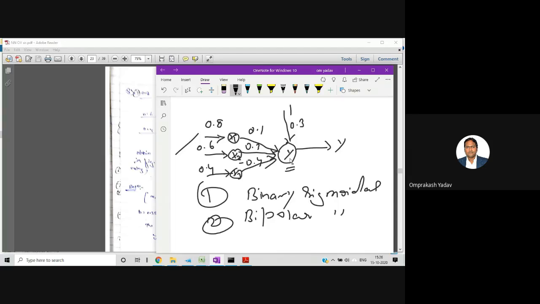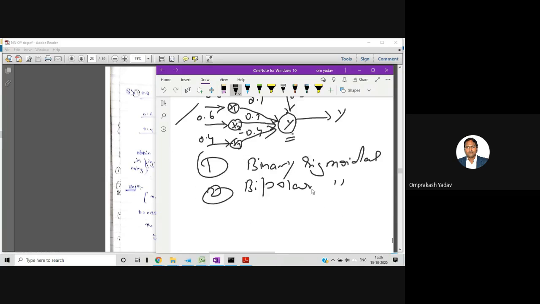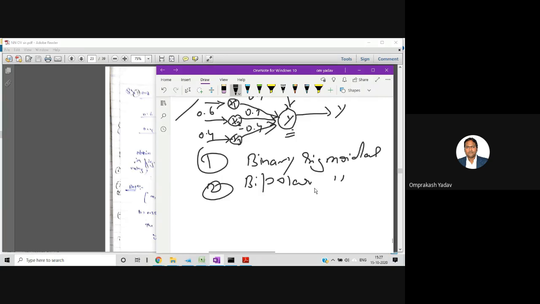So how can you calculate? You check what input is coming and by what weight, and simply multiply weight and input. I'm writing the formula: x1w1 plus x2w2 plus x3w3, plus the bias if there is any.